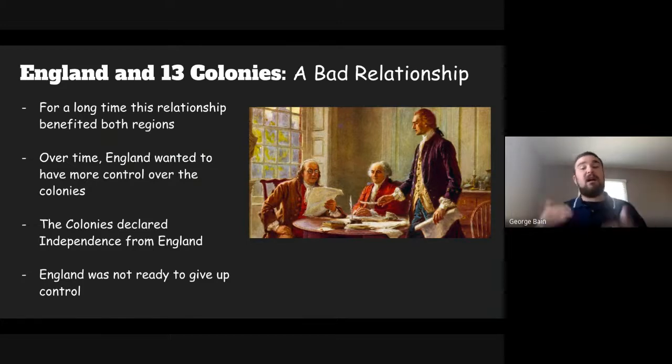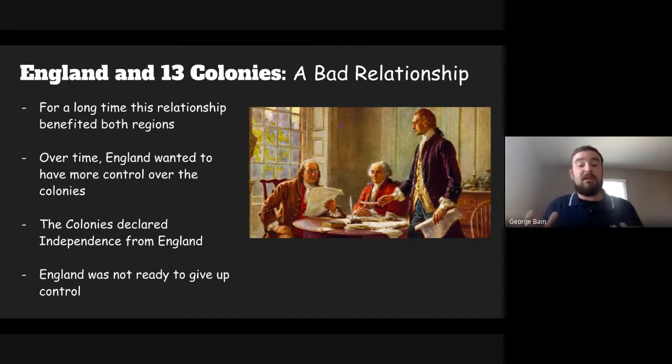Okay, but over time, England wanted to have more control over the 13 colonies, right? And even though the colonies were across the Atlantic Ocean, England wanted the colonies to directly be under the control of the king. Okay, and the 13 colonies, they didn't really like this idea. Okay, they thought it was fine at first, but then when the king started asking for more and he wanted them to pay more in taxes and have more control, the colonies really decided that England wasn't going to be the best person to help them flourish.